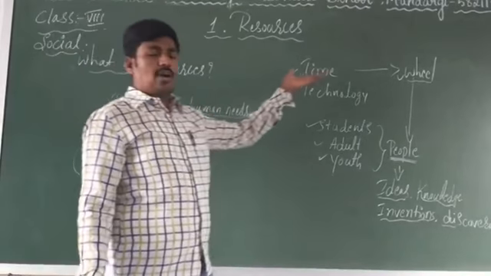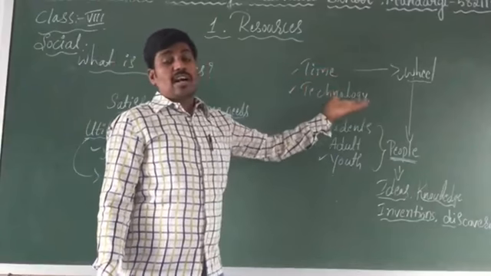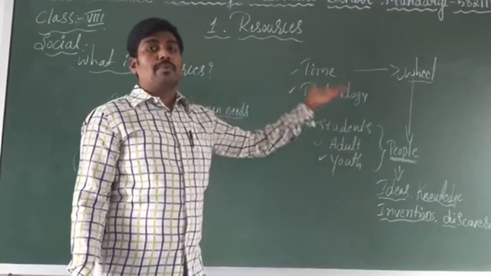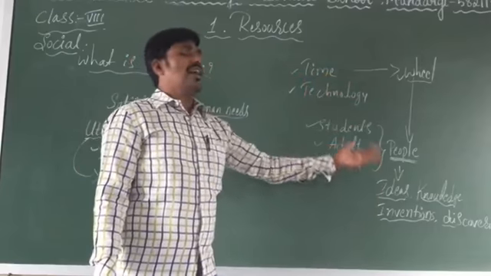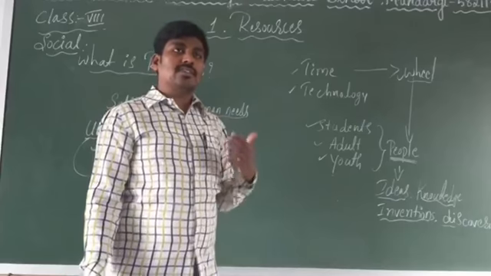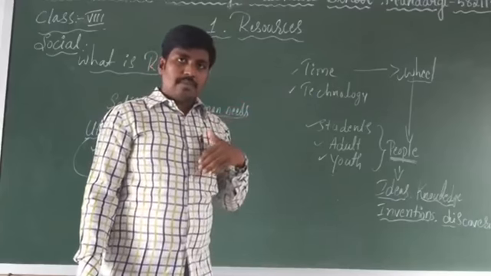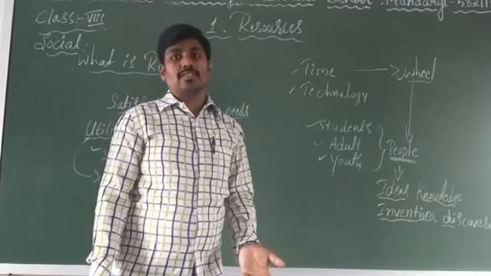And time to time, how a resource gets a value, and how technology changed, how technology made people very knowledgeable and able to invent more and more. Yes, this technology was invented by humans, but again this technology is supporting humans to discover more things.